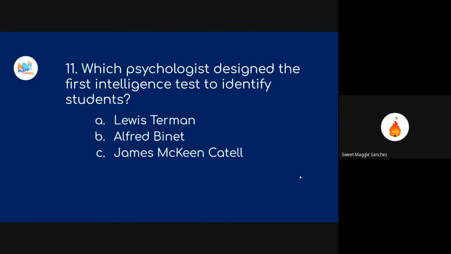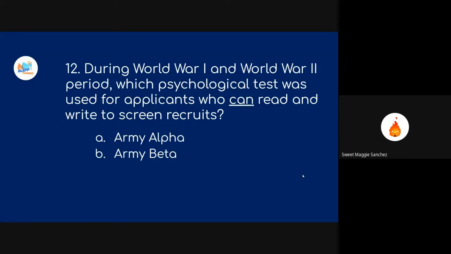Question 11. Which psychologist designed the first intelligence test, pasensya, to identify students? Is it A. Louis Terman, B. Alfred Binet, or C. James McKeen Cattell? Yes po. Okay. Sobrang bilis. So, easy question.